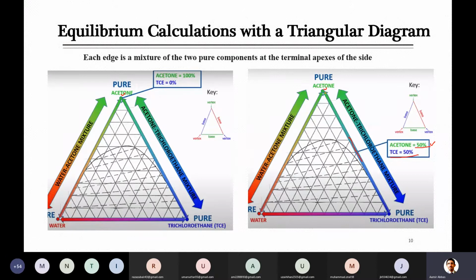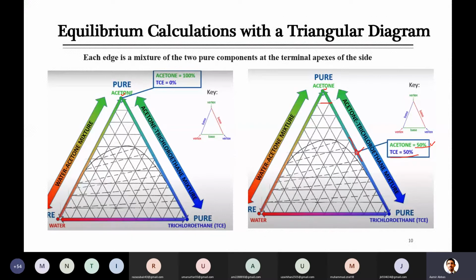For acetone it is 100, then for this point, if I locate it, it is 90, 80, 70, 60, and this is the point where it is located. It is 50% acetone, and definitely the other 50% will be trichloroethane.